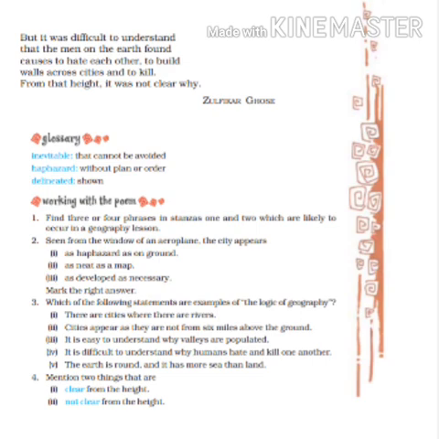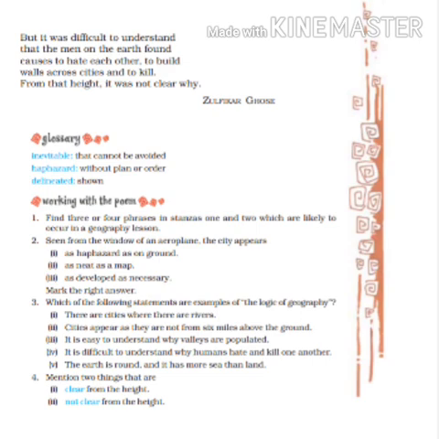Now see the second question. Seen from the window of an aeroplane, the city appears... You have to select the correct answer. I told you in the beginning, the poet is watching the city from a height. He is flying in a jet plane, and sitting near the window, he is watching the whole city. So what can be said? The city appears as developed as necessary. It grew out of the necessities of the human beings. So mark the third answer, as developed as necessary.